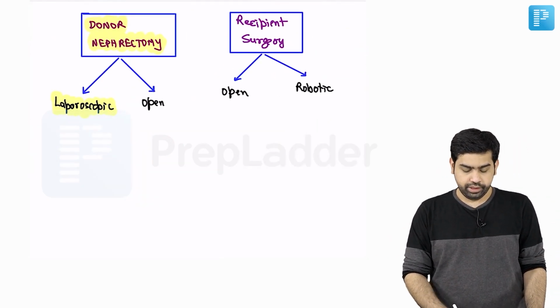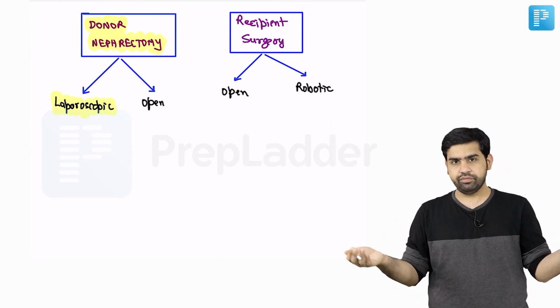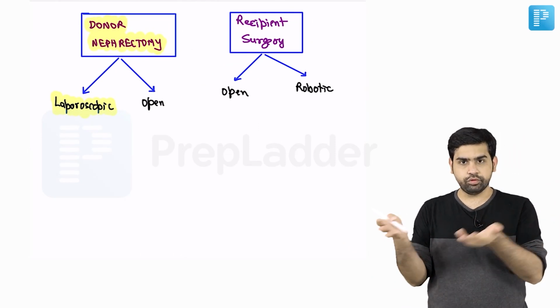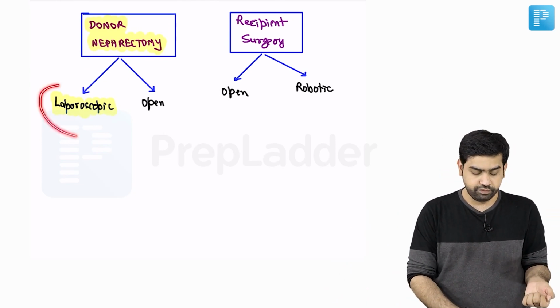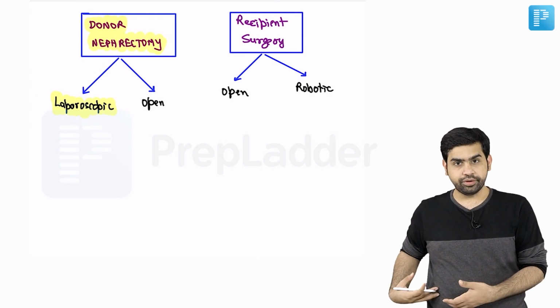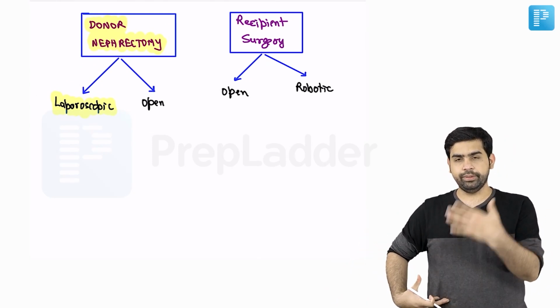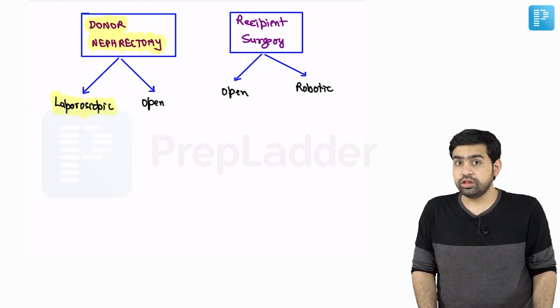Okay, now let's talk about the surgery per se. So we perform two surgeries, obviously when we are performing a renal transplantation, we have to perform a donor nephrectomy and then we have to perform a recipient surgery. So when we are performing a donor nephrectomy, either we can go ahead with a laparoscopic or an open method. Okay, so if at all somebody wants to take a kidney, they can take it by the laparoscopic donor nephrectomy or an open donor nephrectomy. What is preferred? Laparoscopic donor nephrectomy. That is what is a standard of care.